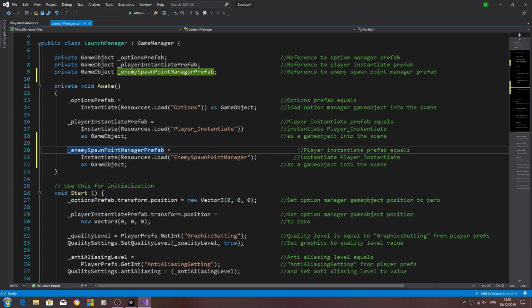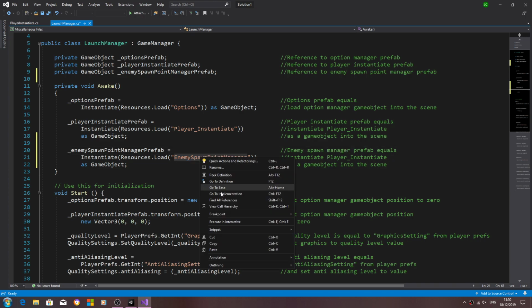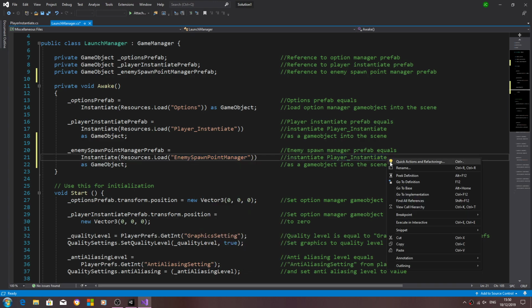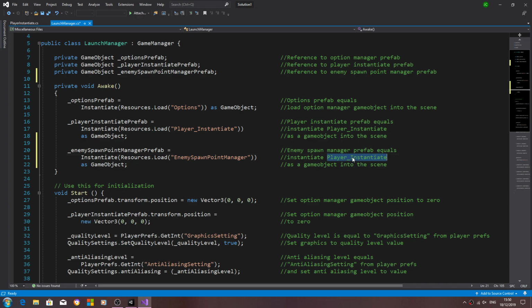So the spawn point manager prefab equals. And again, we'll just go through and we'll change the comment, and we'll paste that in there.